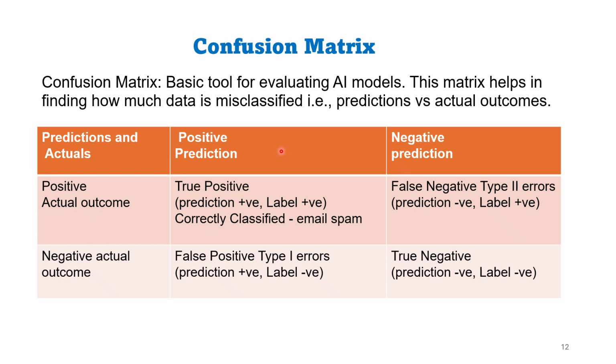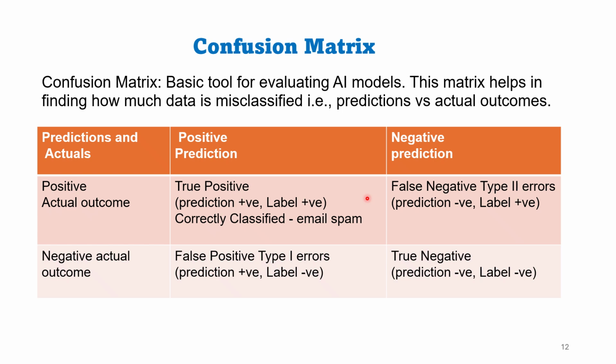To understand confusion matrix, let's take an example of classifying an email as spam or not spam. First row, first column is true positive. In this case, label was positive and prediction also positive. The classification is perfect in this case.